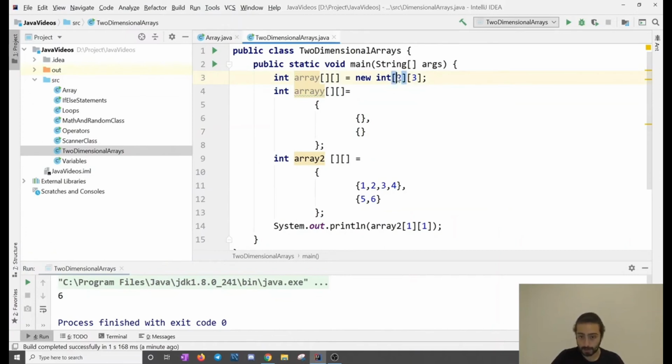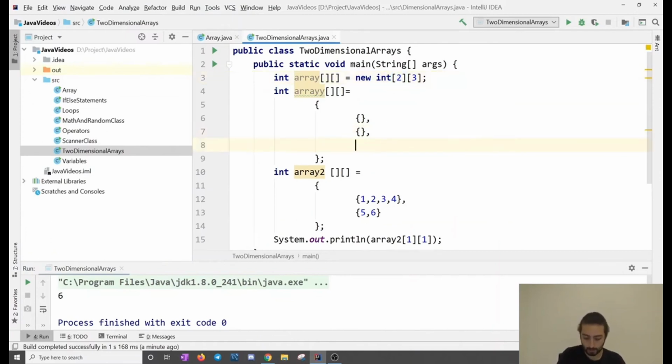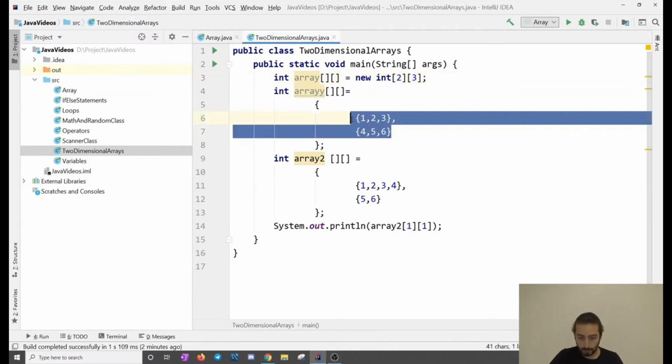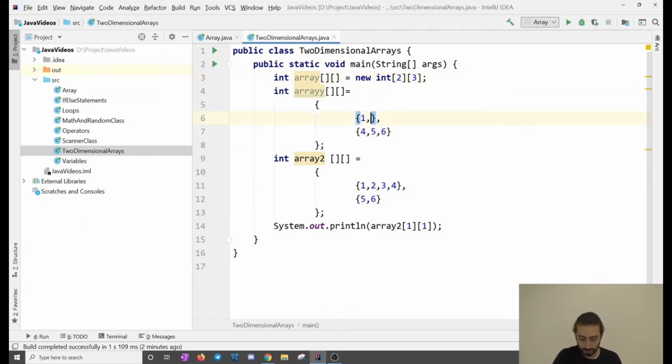If these were indexes, I would have had to put 3 arrays, but I don't have to because these are lengths. Let me change these to zeros, because the array has 0 values right now. What I did here is exactly a duplicate of this. This array right now has 2 arrays inside of it, and they each have 3 elements, and the values are 0.